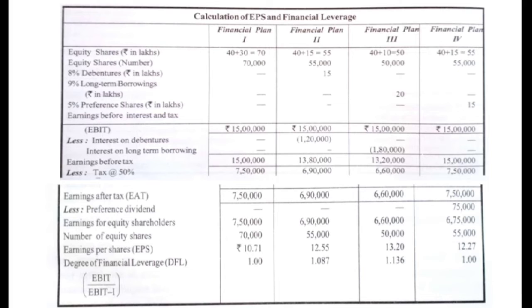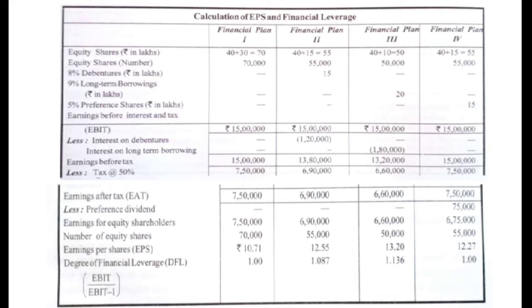Under the second plan, 55 lakhs divided by 100 will be 55,000 equity shares. Under the third plan, 50 lakhs divided by 100 will be 50,000 shares. Under the fourth plan, 55 lakhs divided by 100 will be 55,000 shares. So under all four plans we have calculated the number of equity shares.